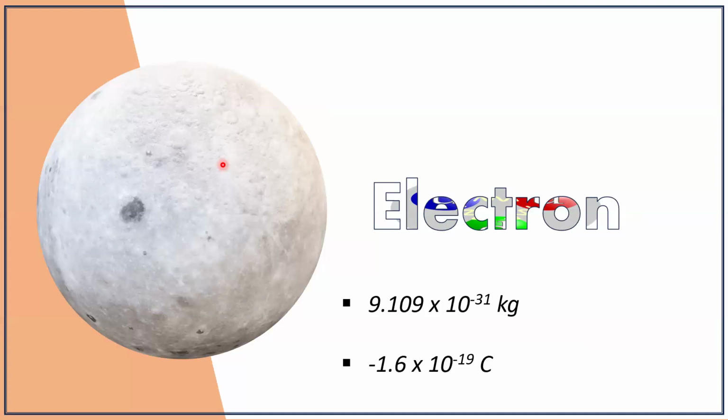It shows that magnitude-wise, the proton and electron have the same charge, but the signs are opposite. Proton has positive charge, electron has negative charge. So one proton can exactly cancel the charge of an electron.